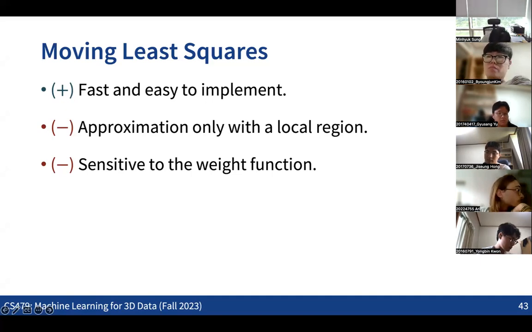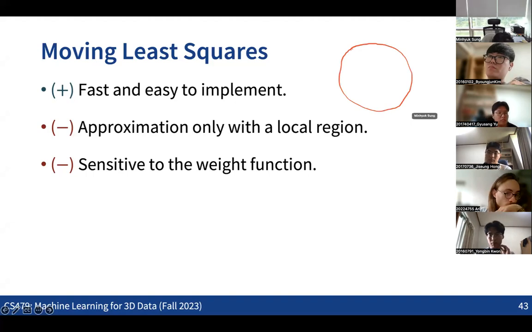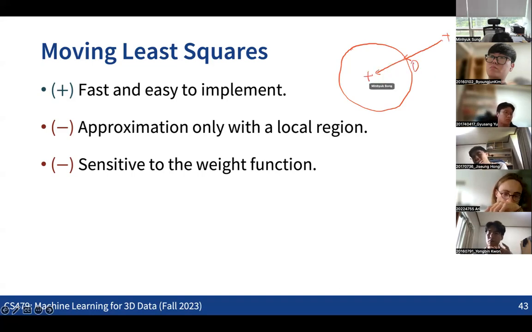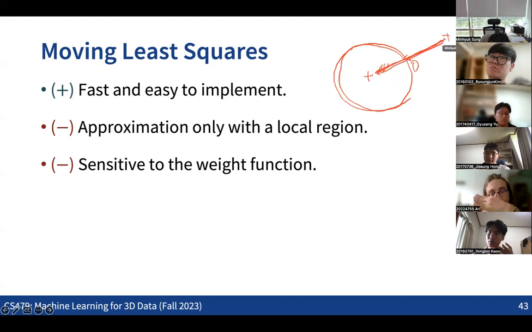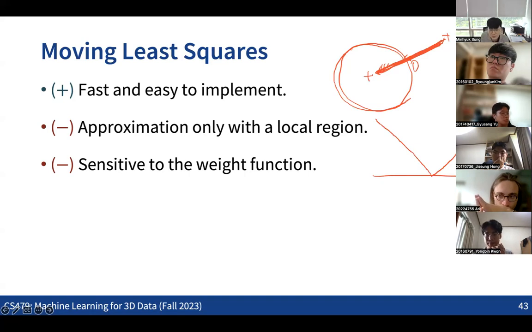If you have the unsigned distance function, the distance is positive here, and as you get closer to the boundary of the surface, the distance becomes 0, and then it goes up to the positive again, right? So if we see the distance along this line, it will be like this, having positive distance, then 0, and then positive again. So this is not the case.